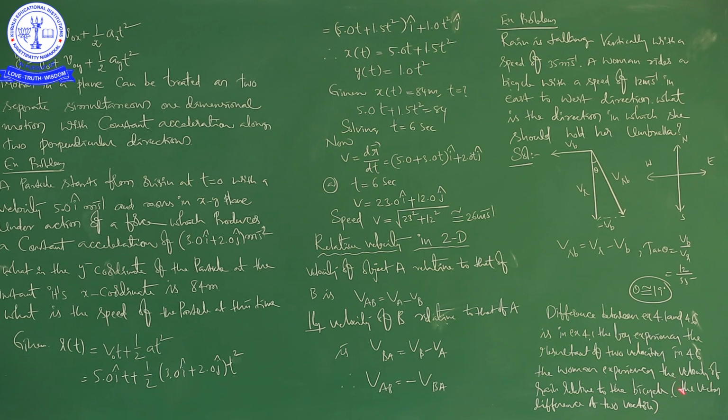I think you might have understood. In example 4.1 we found the resultant vector, but in example 4.6 we found the subtraction of vectors, that is the vector difference of two vectors.